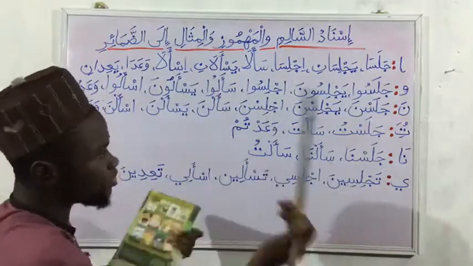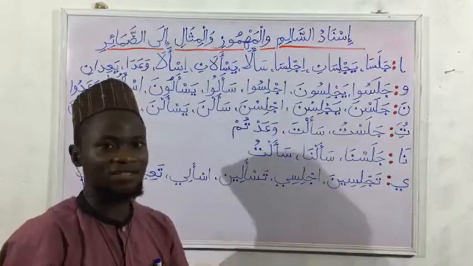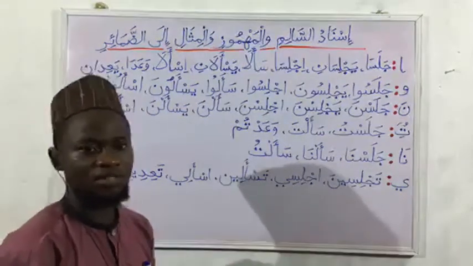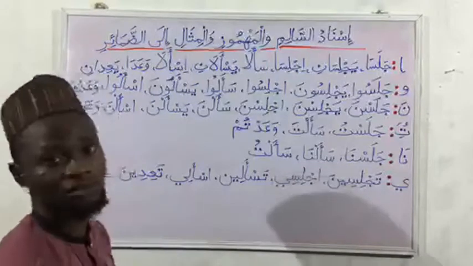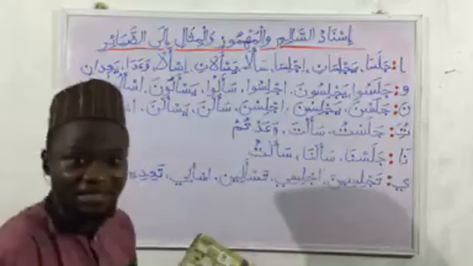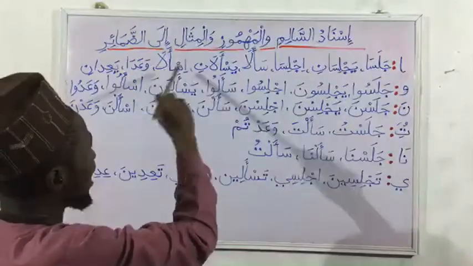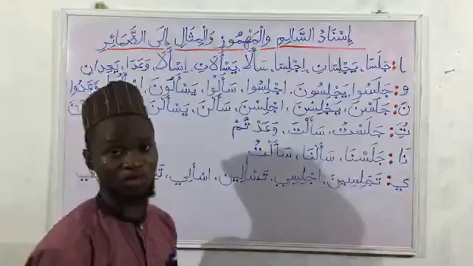So it is still the same thing that we've been saying. There is no significant change in the shape of the verb. The shape of the verb remains the same. So we have what? The three components of the verb intact. Nothing will change with these types of verbs when we are attaching the pronouns to them.